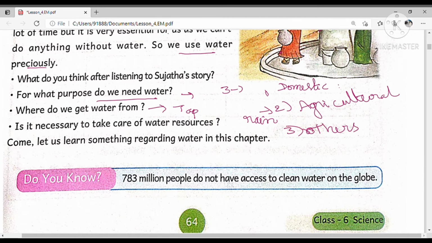Is it necessary to take care of water resources? Yes, it is very very important because our primary needs are air, water and food. So water is also very very important. Without water we can't live even a single day.